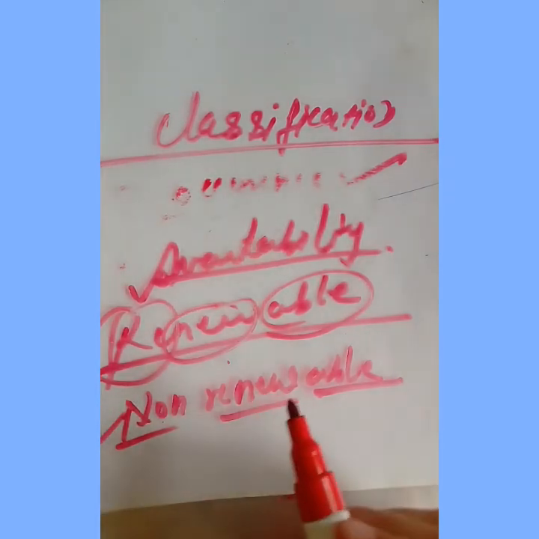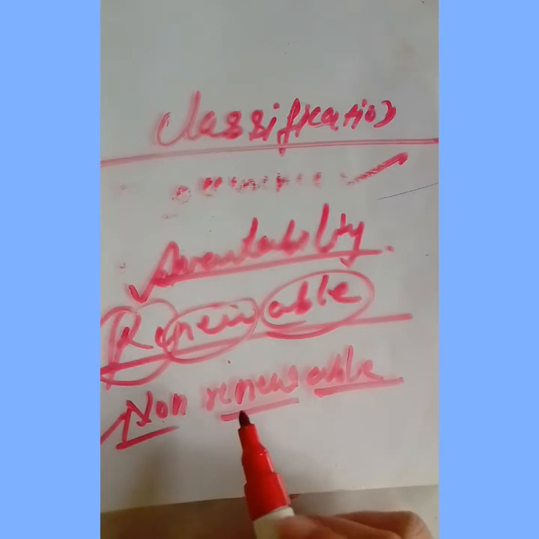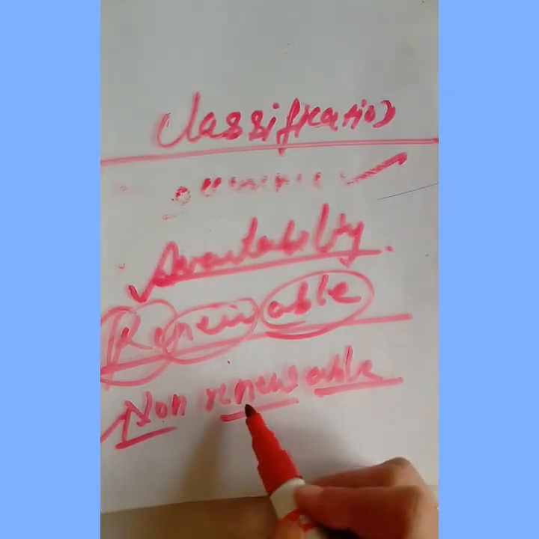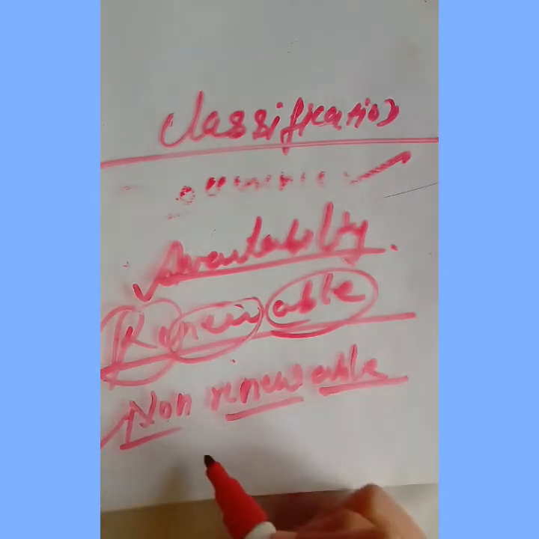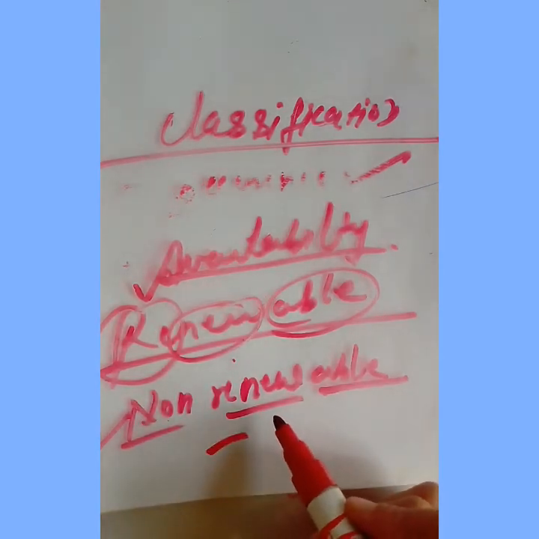And these are also called the exhaustible natural resources, and they include the fossil fuels, petrol, diesel, and the natural gas. Petrol and diesel will come under the petroleum. So this is about the broad classification of the sources of energy. Then in detail we will study the fossil fuels.